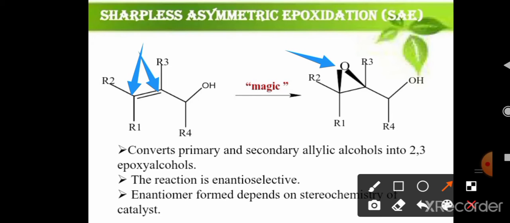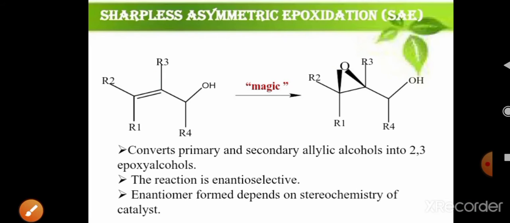This is the formation of an epoxide by forming a three-membered cyclic ring by the bonding of divalent oxygen to the two carbon atoms. And you already know this reaction is enantioselective, that means it is a stereoselective type of reaction, and the enantiomer formed depends on the stereochemistry of the catalyst that is used during the reaction.